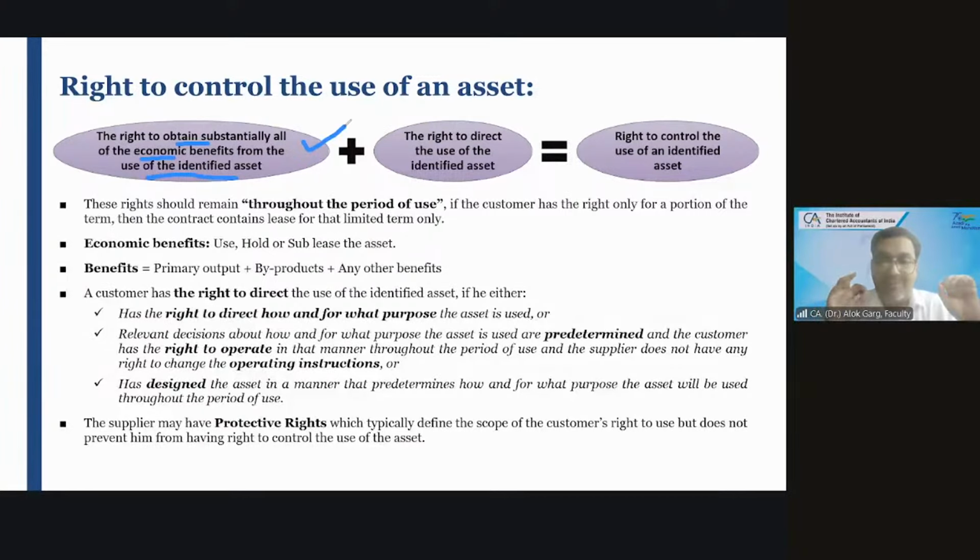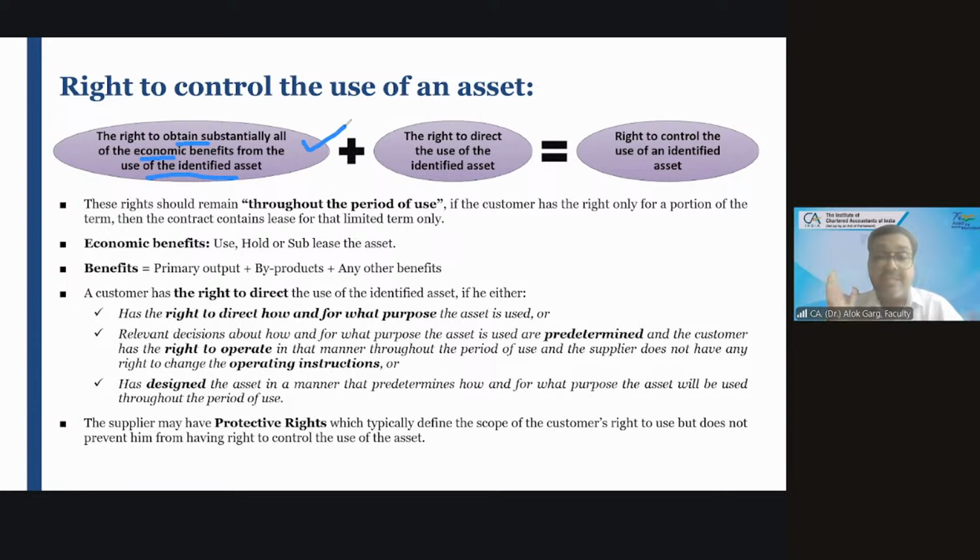So if the lessee is getting all the economic benefit from using the asset, then you can say that the right to get the economic benefit is lying with the lessee. Number two, the right to direct the use of the identified asset is lying with the lessee.